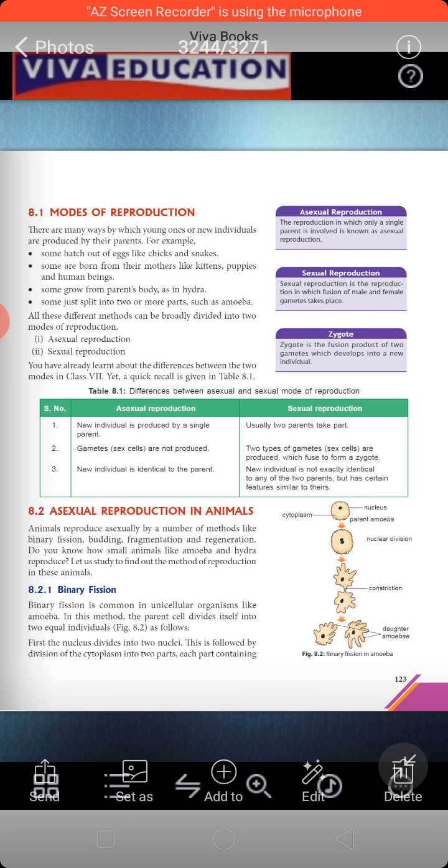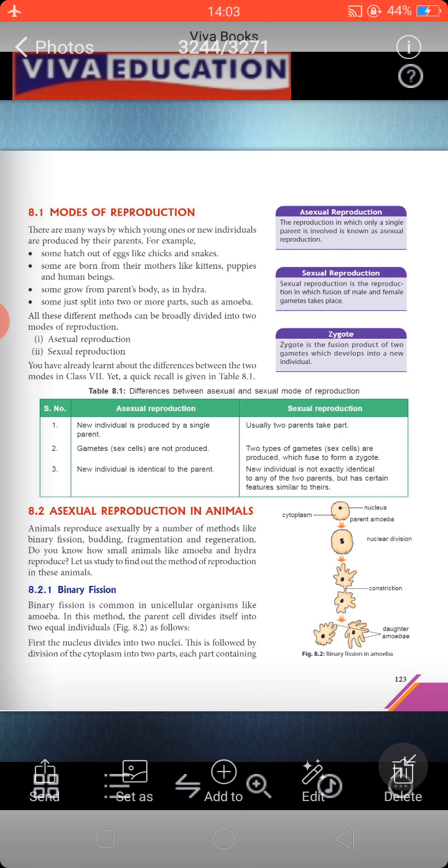We have studied this in 7th class also. They have given you the difference between asexual reproduction and sexual reproduction. The first difference is that in asexual reproduction, a new individual is produced from a single parent, means only one parent is involved, and in sexual reproduction, two parents are involved, one male and one female. The second point is that gametes are not produced in asexual reproduction because it does not depend upon two parents.